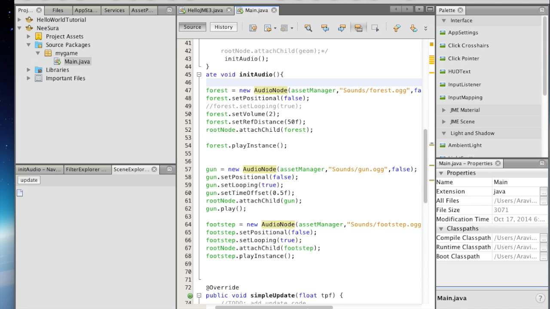In the audio node, the first thing that we implemented is the forest, which is a buffered node. And all the 3D sound effects for this are switched off. The same is done for the gunshots, except that the gunshot is set to run in a loop. And I'm starting the gunshot sound after an offset of 0.5 seconds. And the same implementation has been done for footsteps as well.